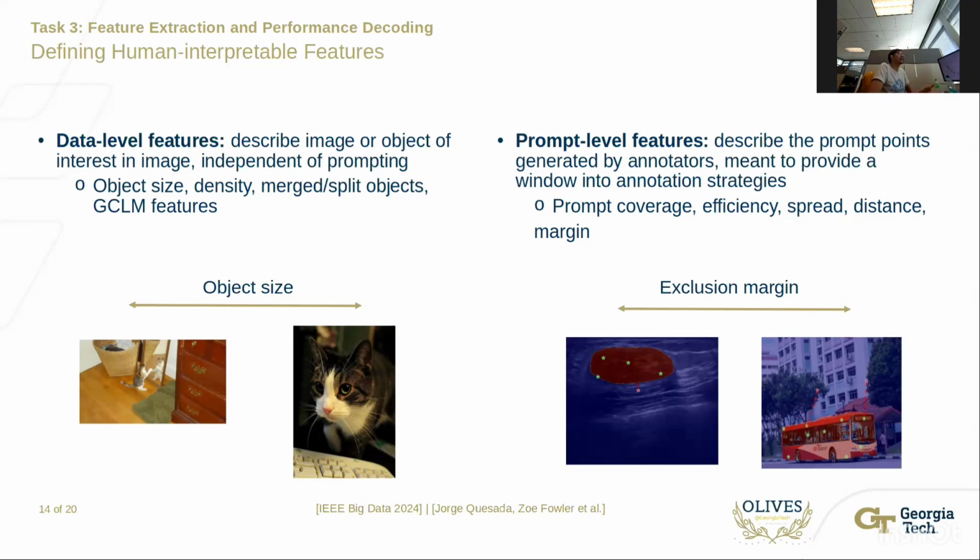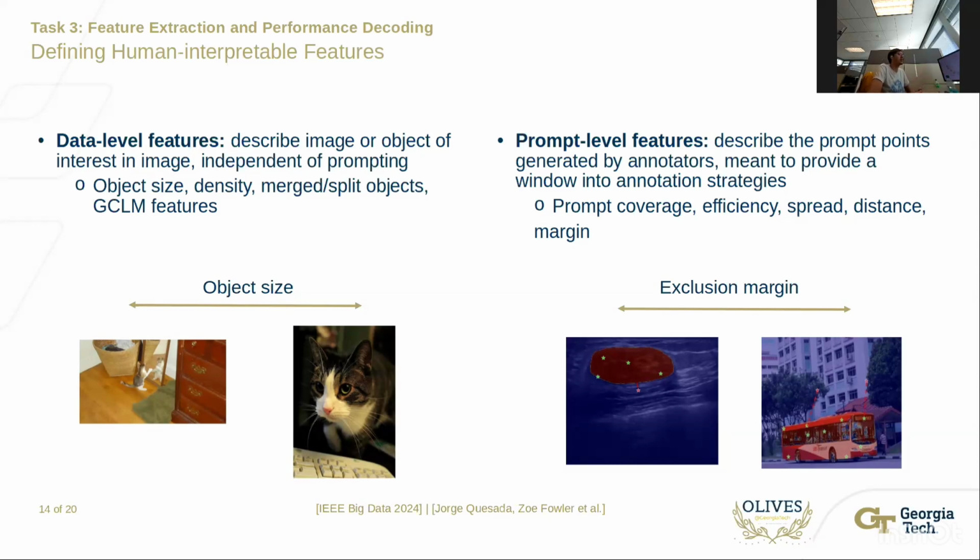The prompt level features, on the other hand, describe how prompt points are generated by annotators and are meant to provide us with a way of characterizing different annotation strategies. They correspond to coverage, efficiency, spread, distance, and margin. For example, here we can see exclusion margin corresponds to the average distance that an exclusion point has with respect to the object boundary. The same principle applies also to inclusion margin.